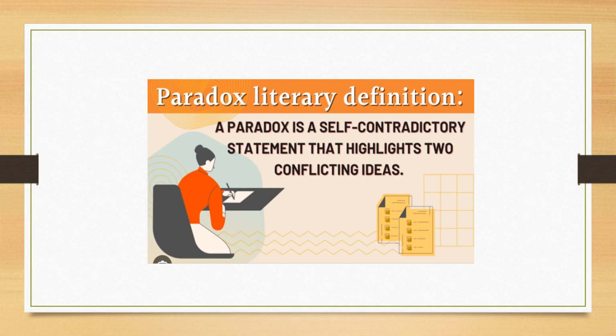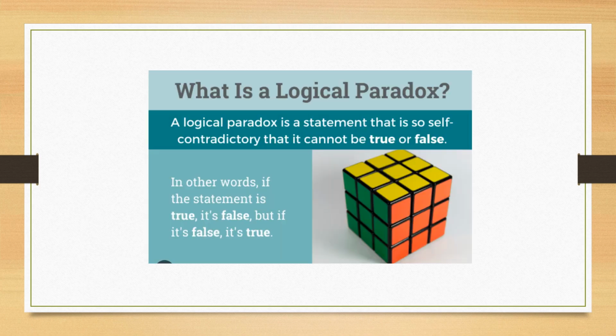Now paradox literary definition. Now what is a paradox? Let's talk about this literary or poetic device. A paradox is a self-contradictory statement that highlights two conflicting ideas. So let's talk about the conflicting ideas. What is a logical paradox? A logical paradox is a statement that is so self-contradictory that it cannot be true or false. So if something is true, it is actually false. If something is false, it is actually true. So in other words, if the statement is true, it's false, but if it's false, it's true.